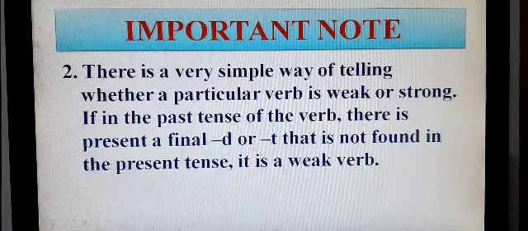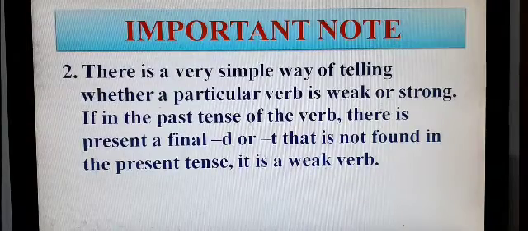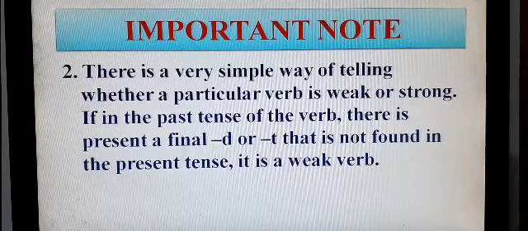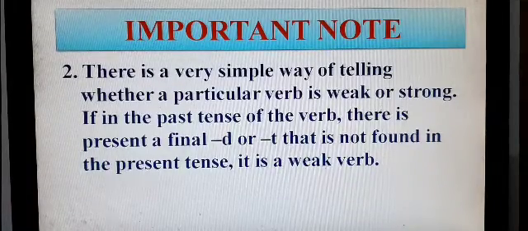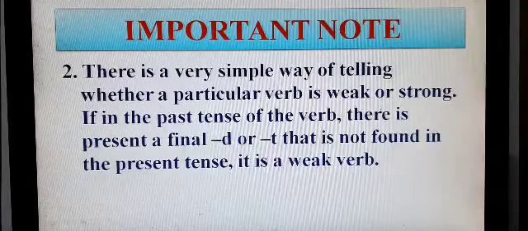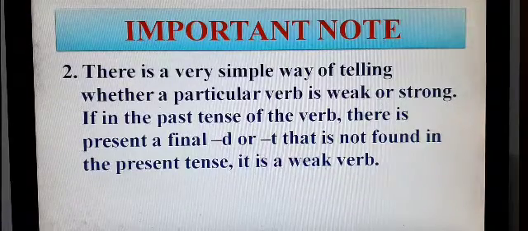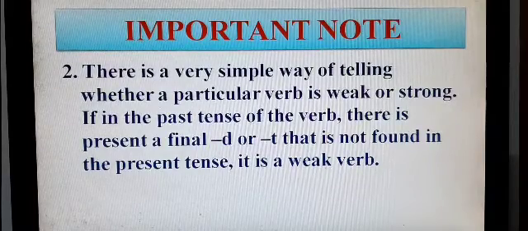Let's see the other important thing. There is a very simple way of telling whether a particular verb is weak or strong. If in the past tense of the verb there is a final d or t that is not found in the present tense, it is a weak verb. So I hope now that you can very simply identify which one is a strong verb and which one is a weak verb. So these were some important classifications of verbs. So we have divided verbs in three ways.